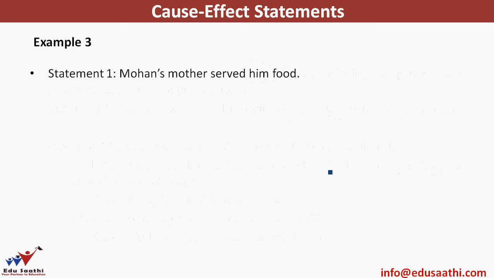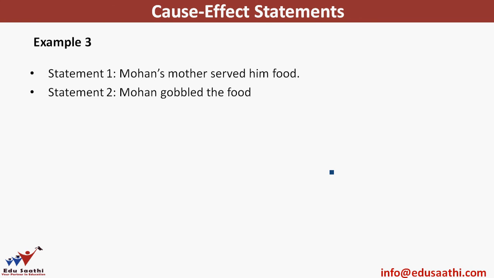Let's take another example. Mohan's mother served him food. Mohan gobbled the food. This seems a pretty straightforward one. So, is there a common relation between the two? Can we use the because and therefore test? Let's try. Because Mohan's mother served him food, therefore Mohan gobbled the food. Making sense? Yes.